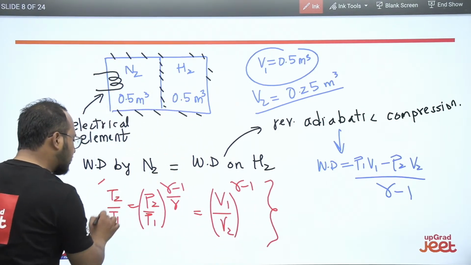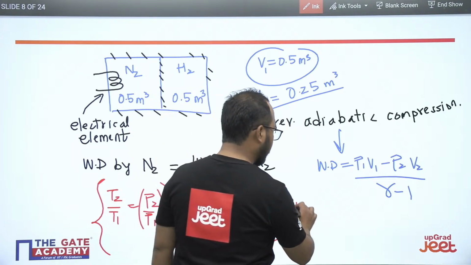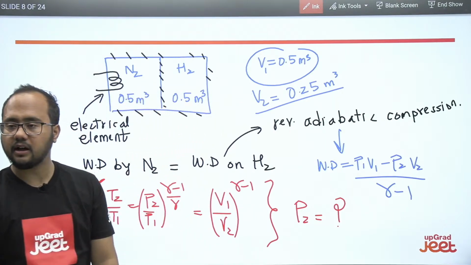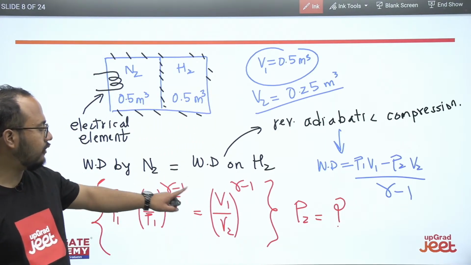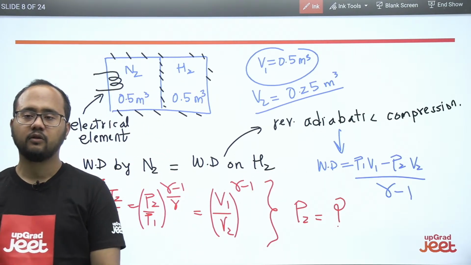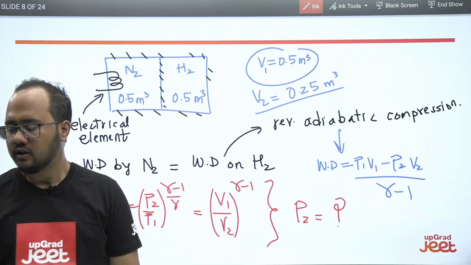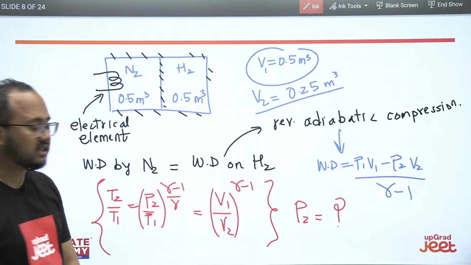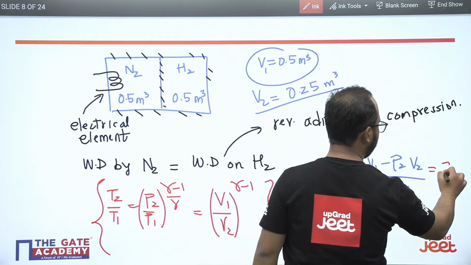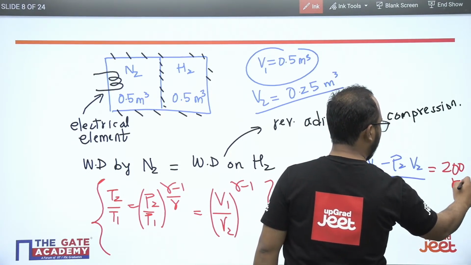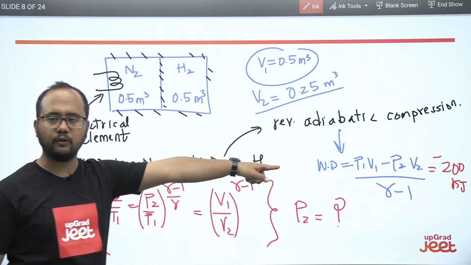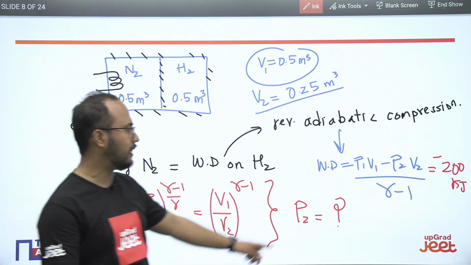So always remember this particular relation. Very important relation. It will help you in dealing with the isentropic process. You can calculate the value of P2 from here and directly put the values there. You will be getting the work done here. Okay, got it? So I will tell the correct answer here. The answer will be 200. You will be getting the value 200 kilojoule, and definitely you will be getting a negative value because it is a compression process. So you will be getting the answer in negative terms.